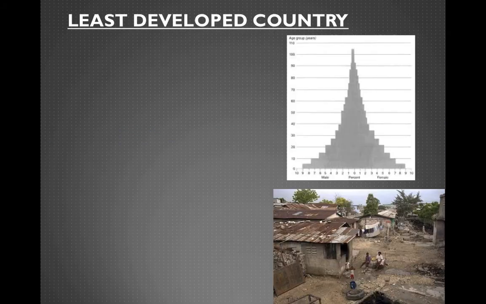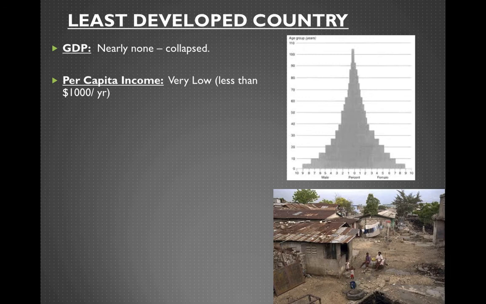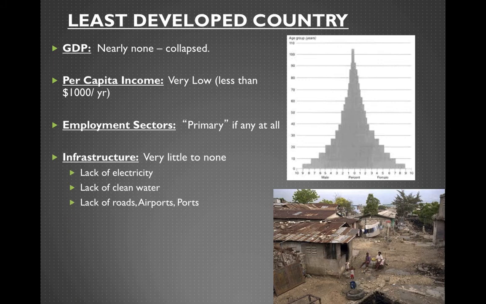All right, so let's look at different countries based on where they are in development as far as HDI goes. So your least developed countries on Earth, the population pyramid is going to look pretty much like that right there, where you see a lot of children, a lot of kids being born. People are not living long at all, and the conditions, as you can see in that picture there, are absolutely horrible. So here, GDP, there's pretty much no GDP, if any, in that country. Per capita income is going to be very low on average, probably $500 a year or less. Employment sectors, if they're in anything, they're primary, but most likely these people are subsistence farmers, and they're just trying to eke by. Infrastructure, there's pretty much nothing.